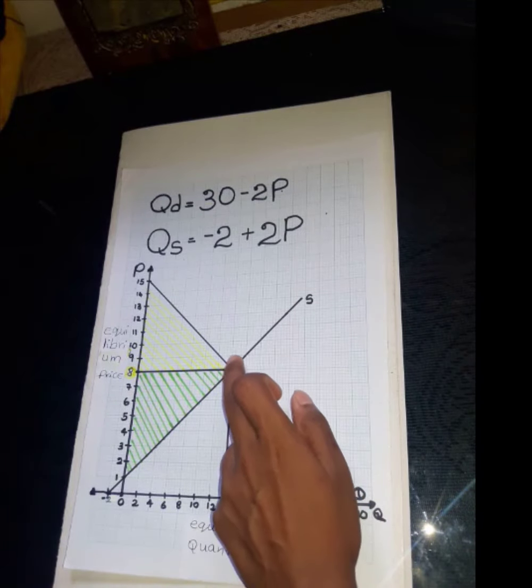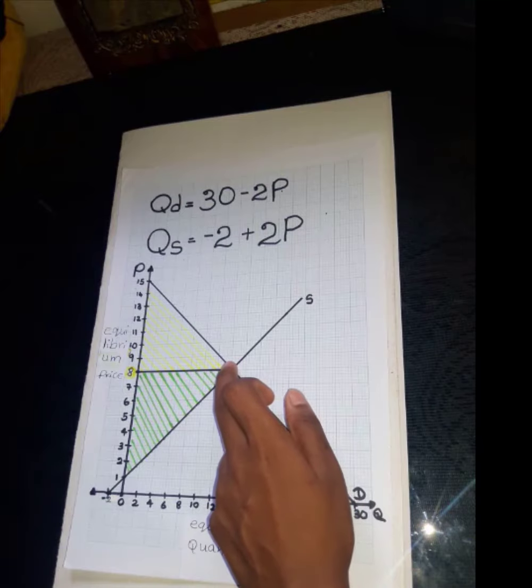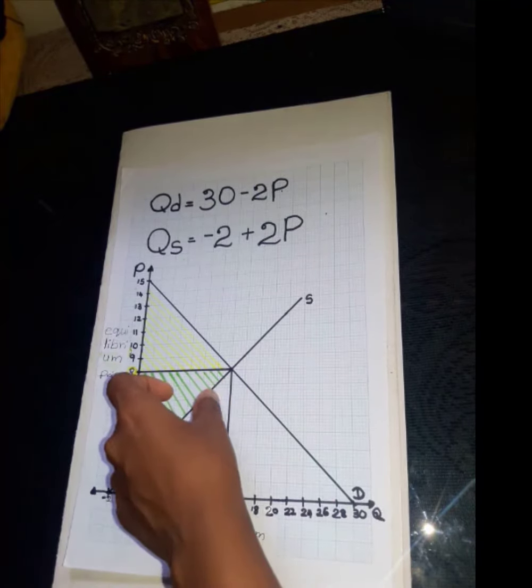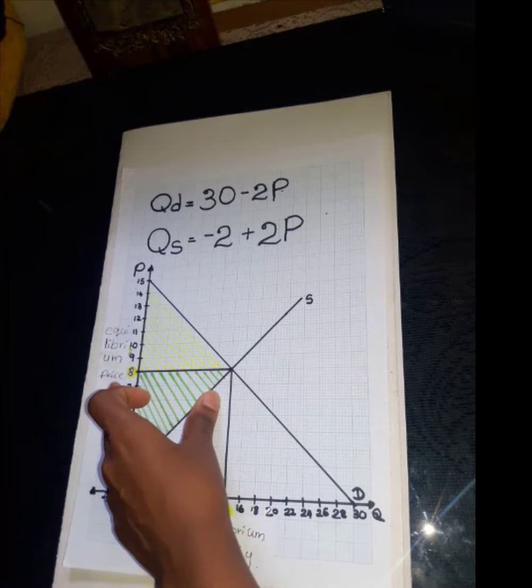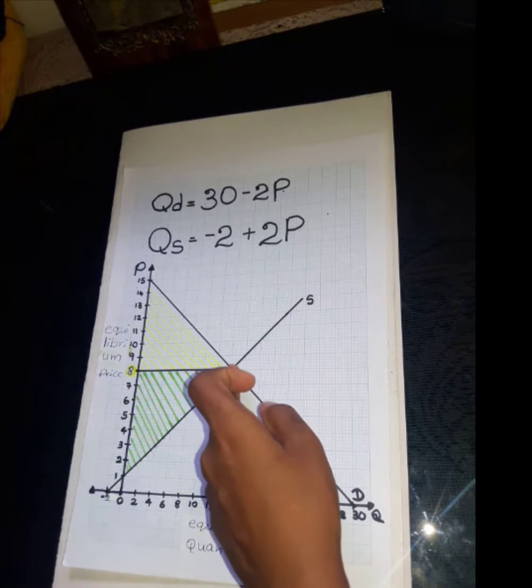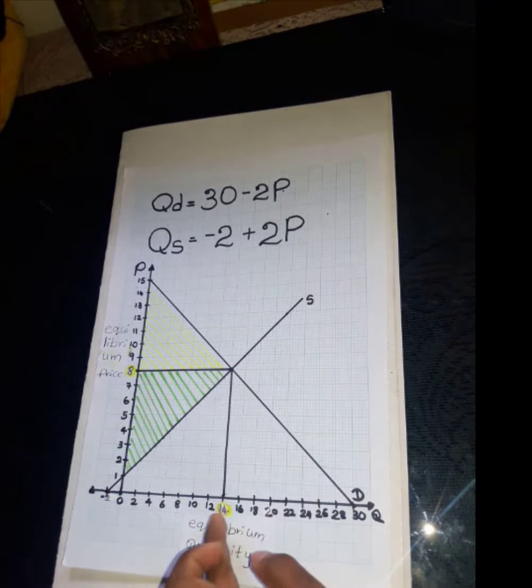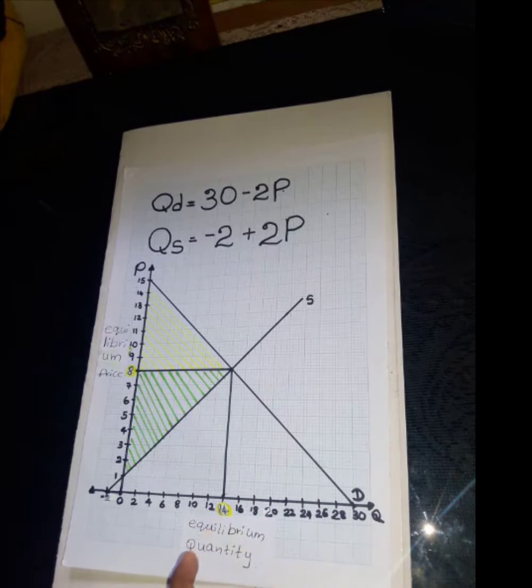According to this point, the equilibrium price is 8 per unit and the equilibrium quantity is equal to 14 units.